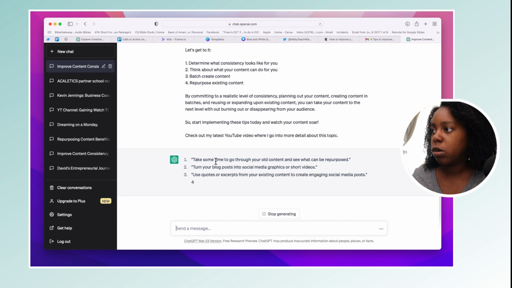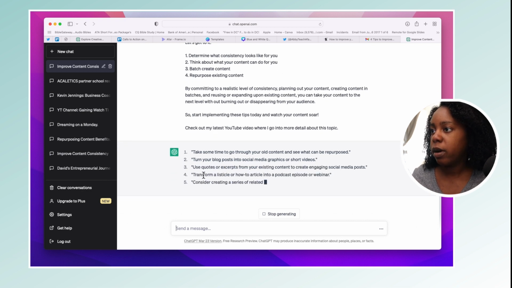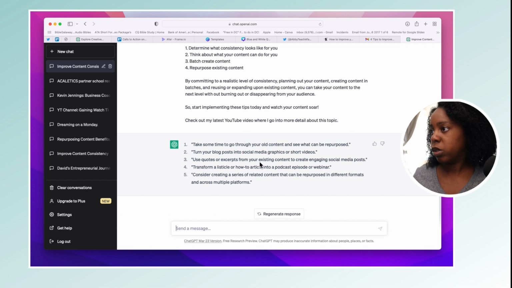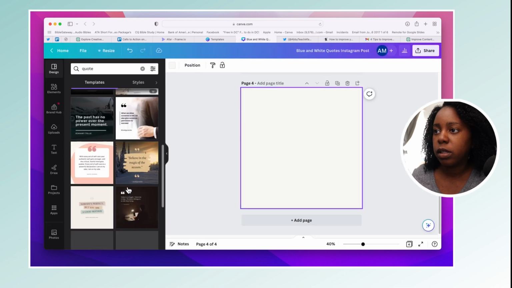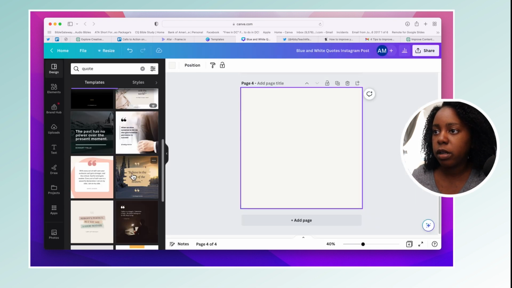Take some time to go through your old content to see what can be repurposed, right? Use quotes, excerpts from your existing content to create engaging social media posts, okay? Consider creating a series of related content that can be repurposed in different formats across multiple platforms. Let's just go with that because that's the topic that we're on right now. So let's see if we can find another. All right, great. This looks nice.